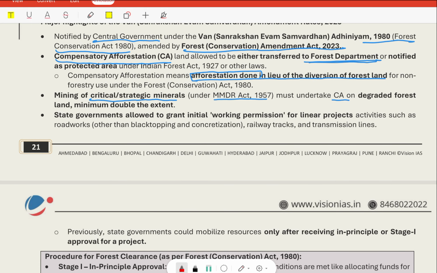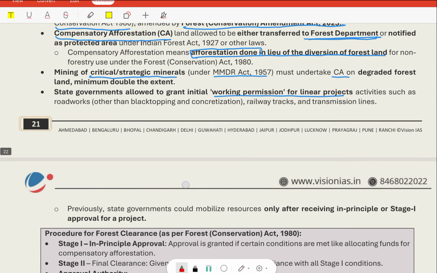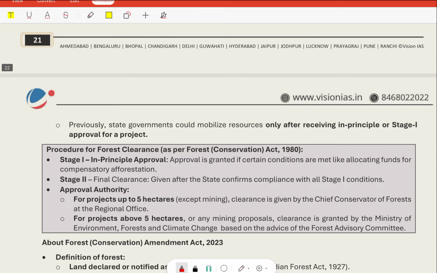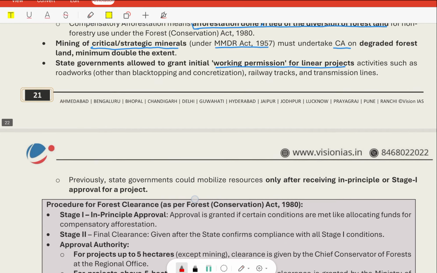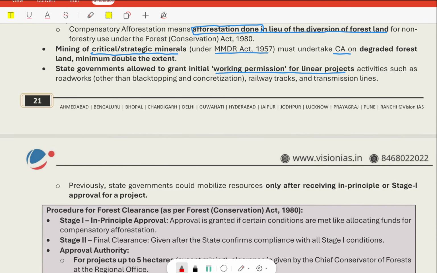The state government is allowed to grant initial working permission for linear projects, activities such as road work, railway track, and transmission line. Previously, the state government could mobilize resources only after receiving in-principle or stage 1 approval for a project. But now the state government has been allowed to grant the initial working permission for linear projects.